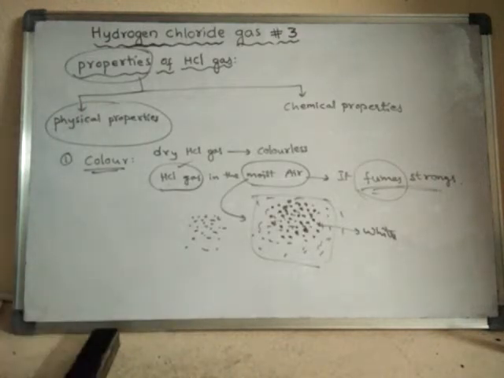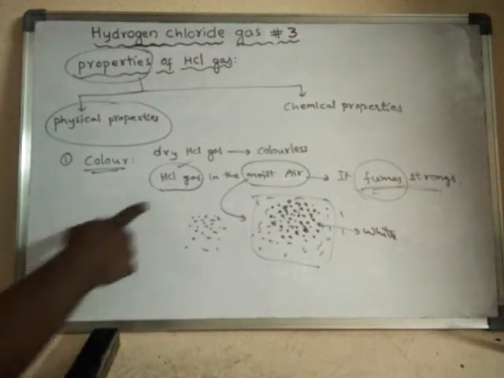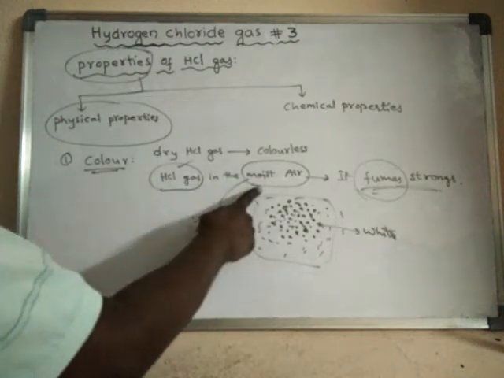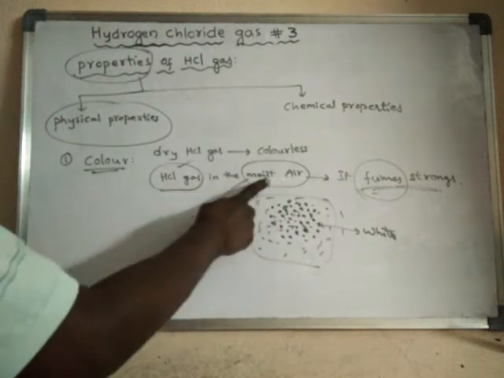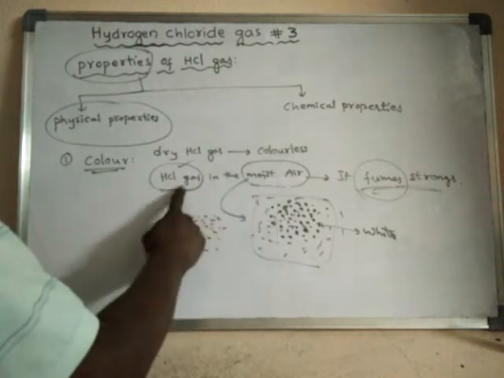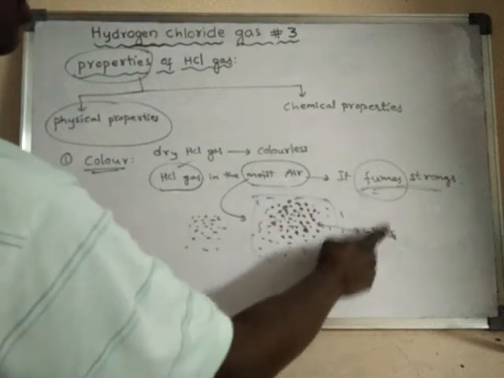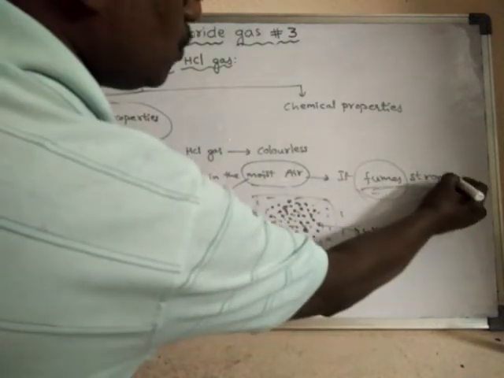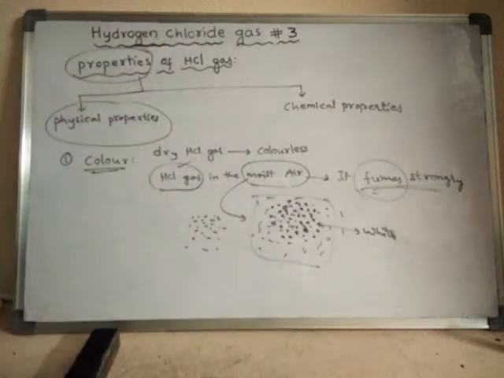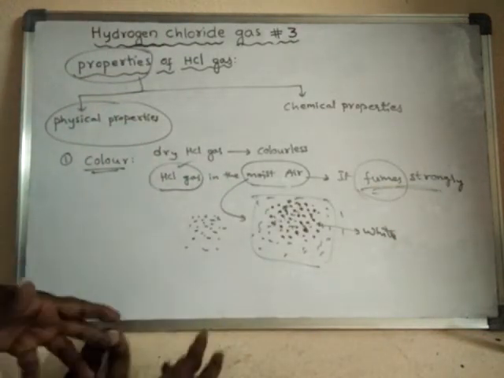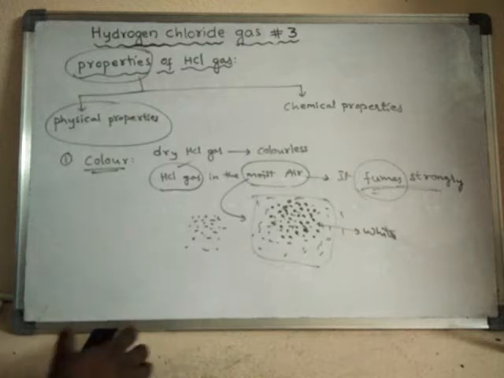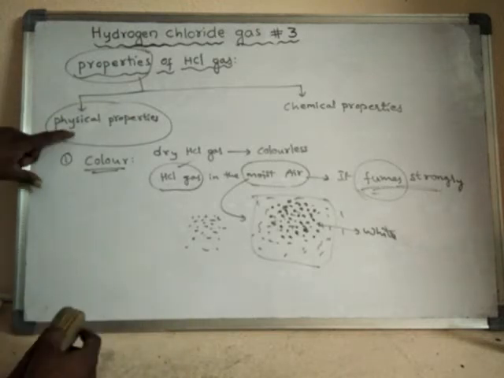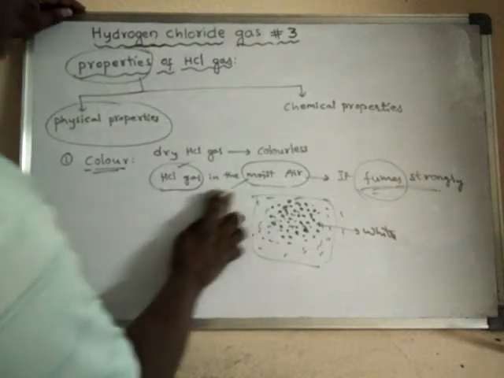So like this, the color of moist HCl gas in moist air, it forms white color fumes, because it fumes strongly in the moist air. So that means it develops a white color. Right, so this is about the color, which is one of the physical properties.